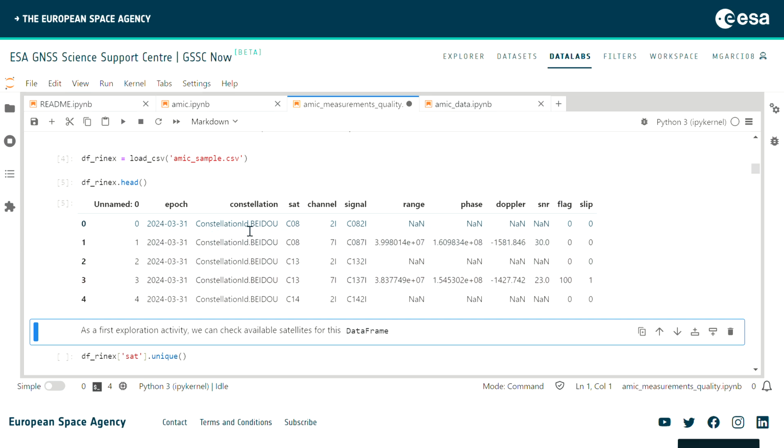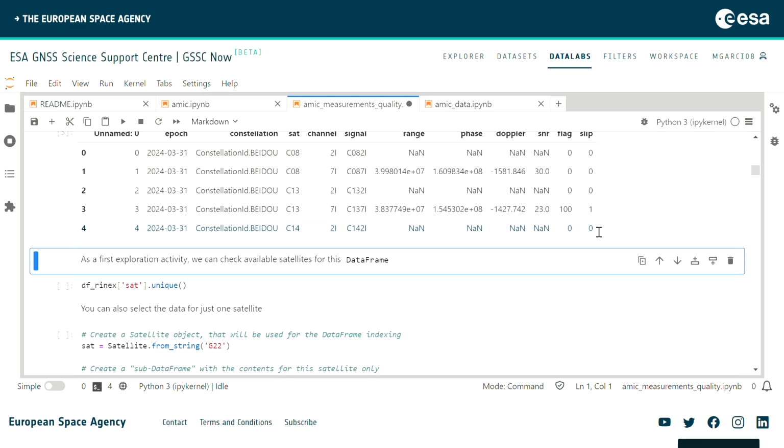We have epoch, constellation, satellite, the tracking channel, and a nickname, let's put it this way, for the signal. The first 3 specify the satellite, the last 2 specify the tracking channel. This is very useful later on to filter out signals. Then we have range, phase, Doppler, SNR, several flags, and a cycle slip indicator. This can be extracted from the receiver itself, or we can apply our own methods to detect cycle slips.